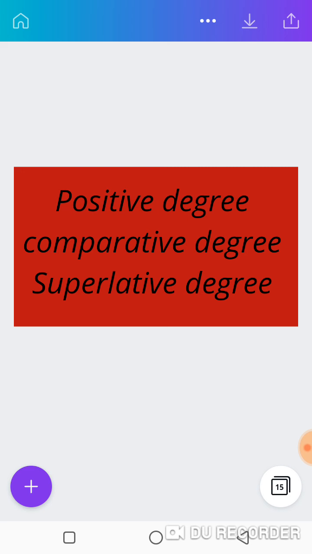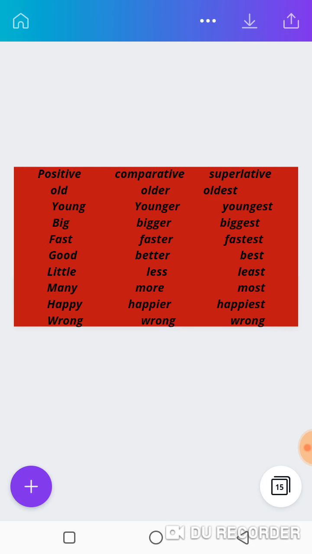This positive degree, comparative degree, superlative degree, you begin to wonder that. What is that? Let me show you some of these examples. Look at this. We have the positive, comparative, superlative. Here we have the old, older, oldest. Young, younger, youngest. Big, bigger, biggest. Fast, faster, fastest. Good, better, best. You don't say good, gooder, goodest. You say what? Good, better, best.